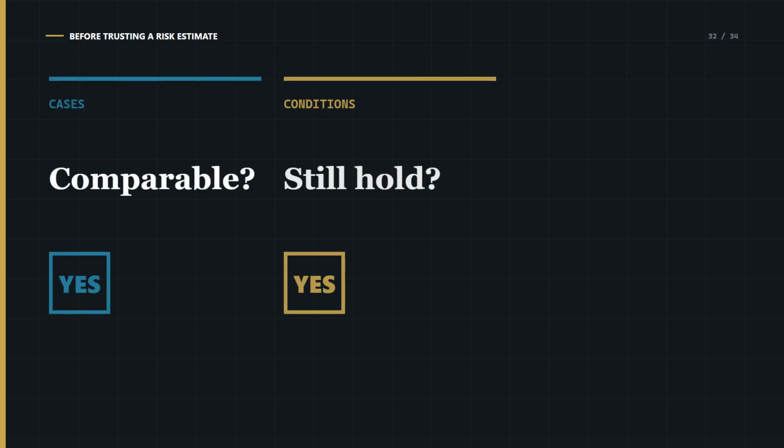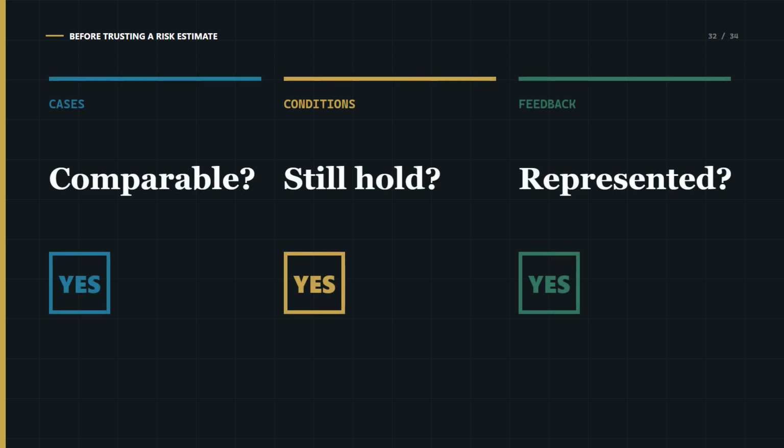Probability underpins much of modern insurance, engineering, medicine, and finance. Its value comes from the fit between the process measured and the process faced. Before trusting a risk estimate, ask, are the cases comparable? Do the key conditions still hold? Does the model represent material feedback from its own use?